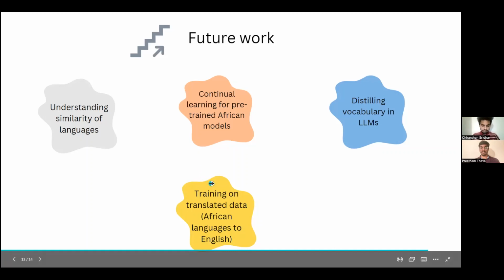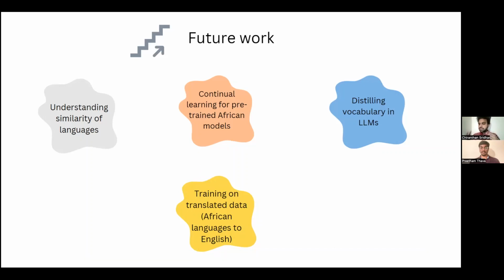Lastly, another area of research that we're looking at is translating all the African languages to English, and then working on models that perform better on these translated English datasets. If this works, then this would be another area of research that helps improve African NLP.